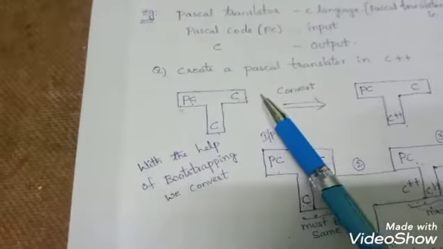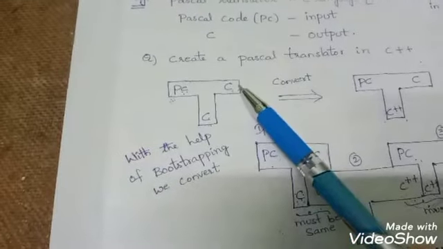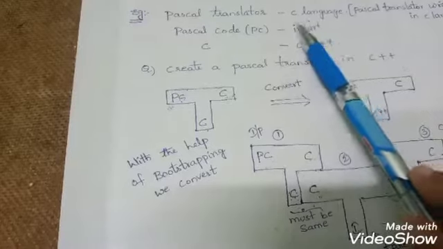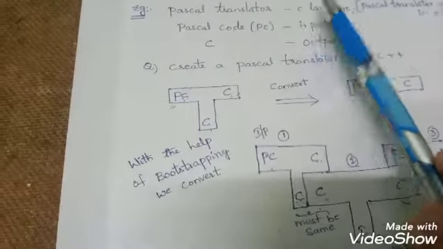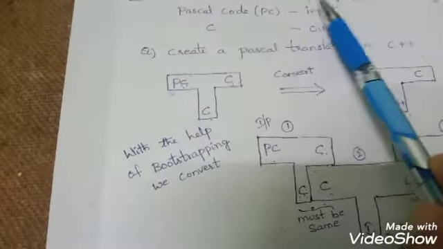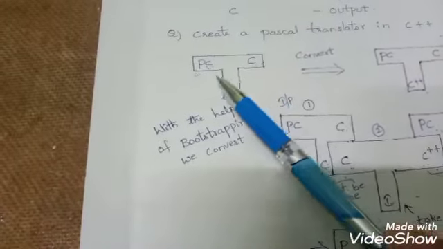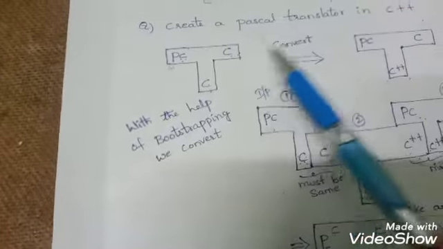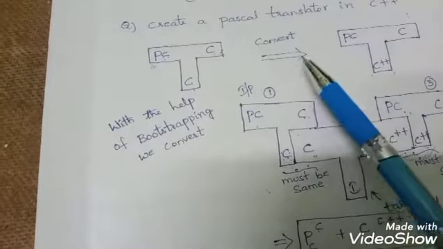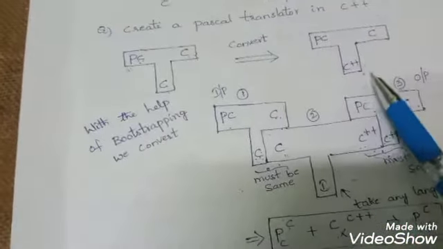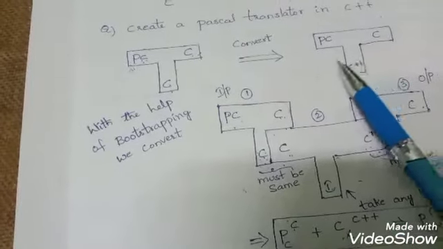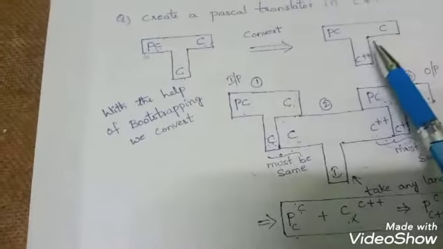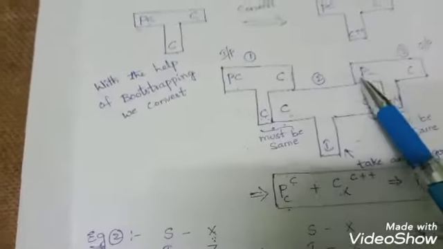Input they gave, Pascal code PC, and what output do we need to get? C language. And what is the implementation language we are using here? In the question they gave, we are using a Pascal translator which is written in C language. So we are using the implementation language as C. Now what is the question asked by them? You need to convert this, we need to use the implementation language C++. Clear? So now by using bootstrapping, we are going to convert it.